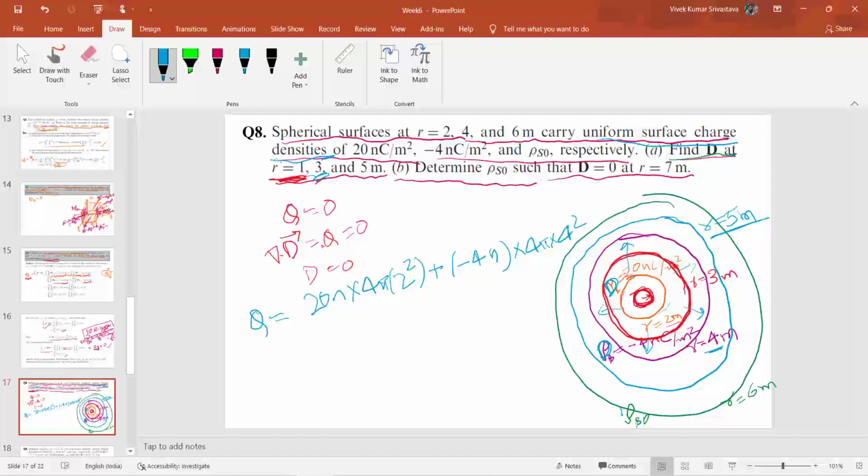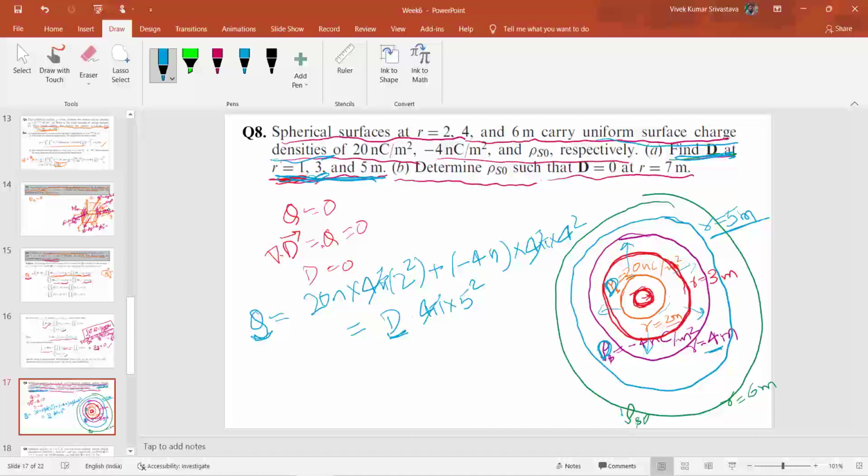Okay, so that's how you can calculate how much charge will be present inside this r equals 5 meter spherical surface. Once you calculate this, you can equate this to D into 4 pi into 5 square. So this 4 pi will be cancelled from each side, and you can calculate the value of D. So that's how you can calculate the value of D at any spherical radius.